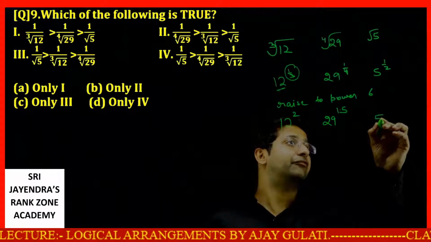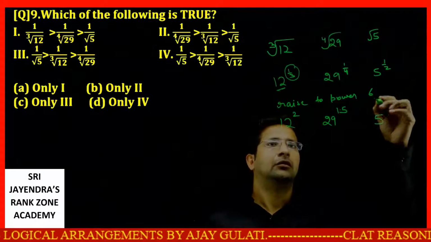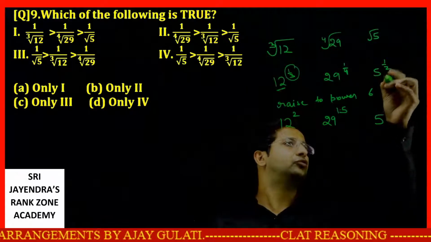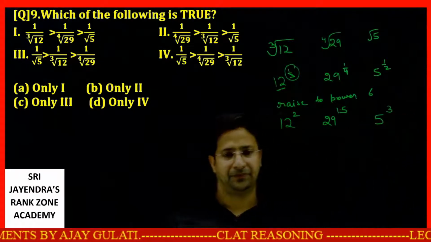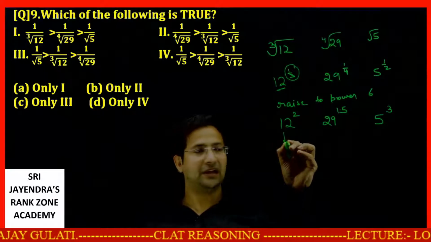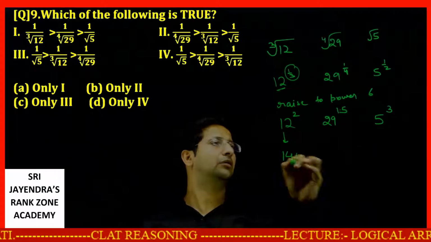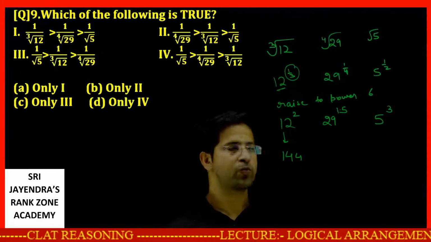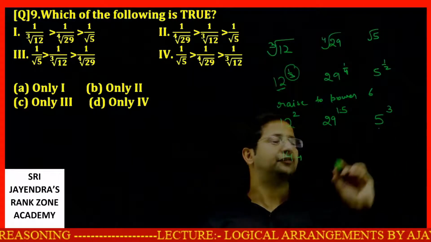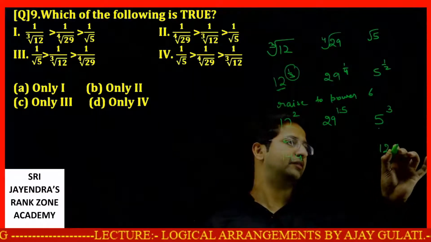Last we have 5 raised to the power 3. These things are very clear to us. This is 144. This is 5 cube. 5 cube is 125.